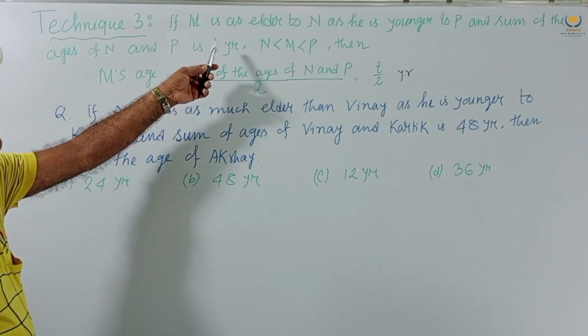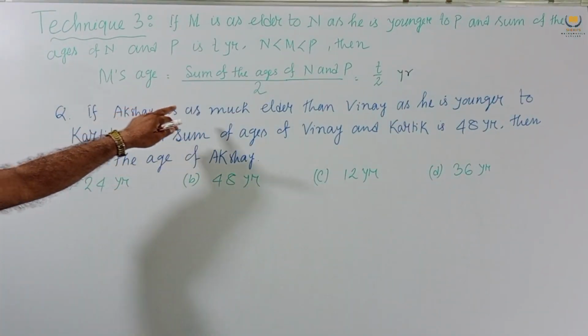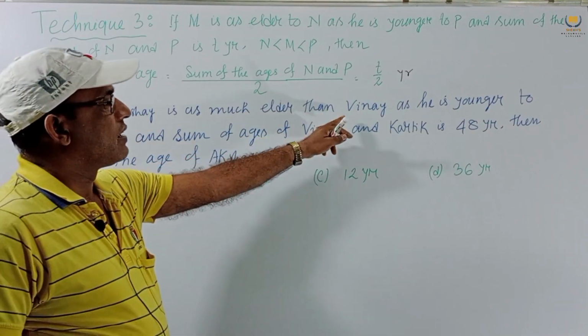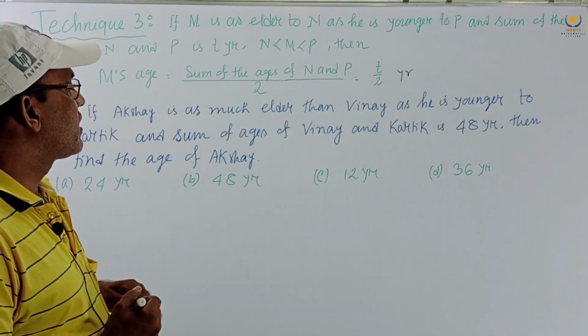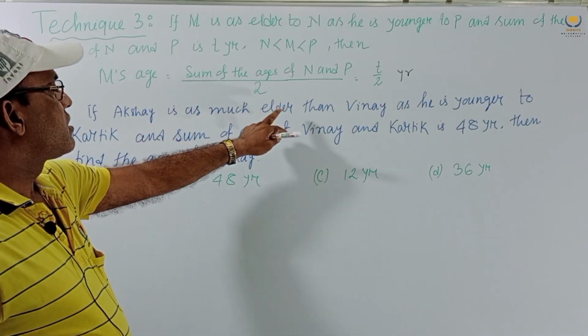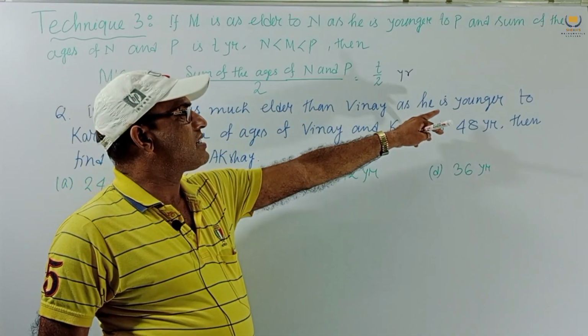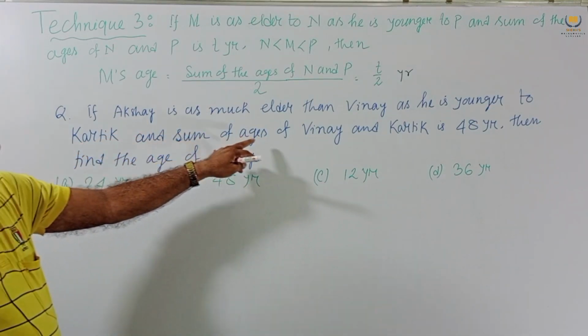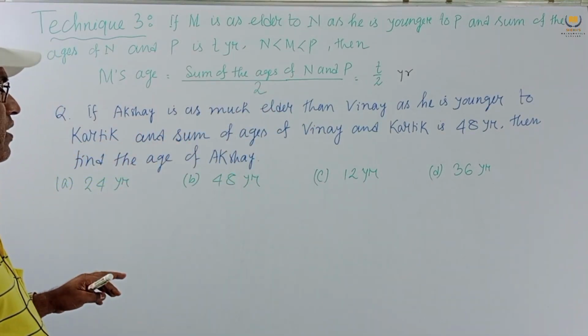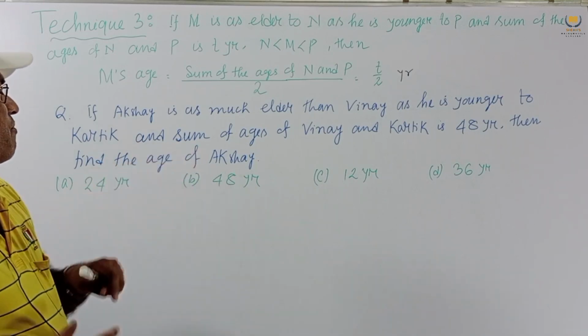Solve this problem by using this condition. Here Akshay is M.